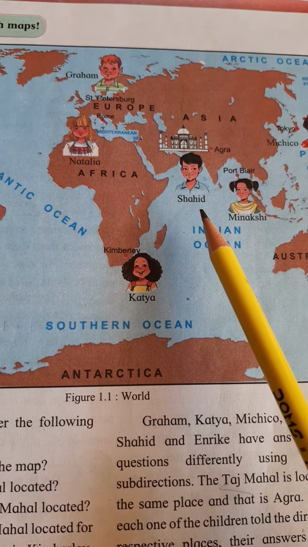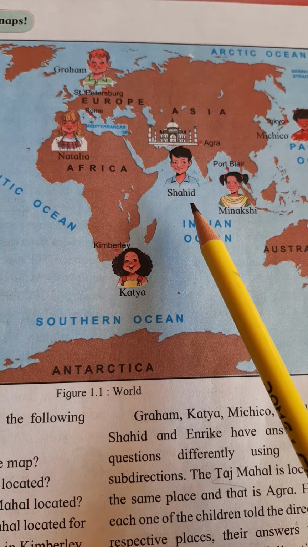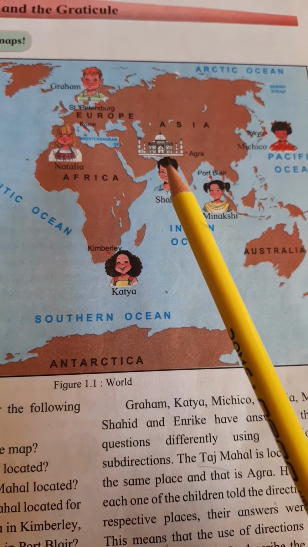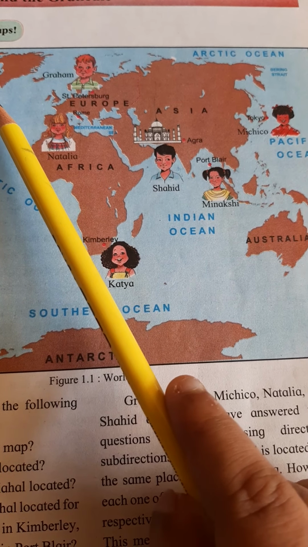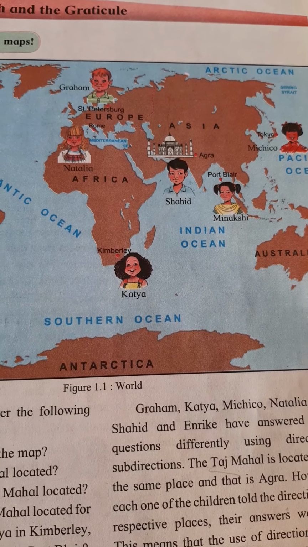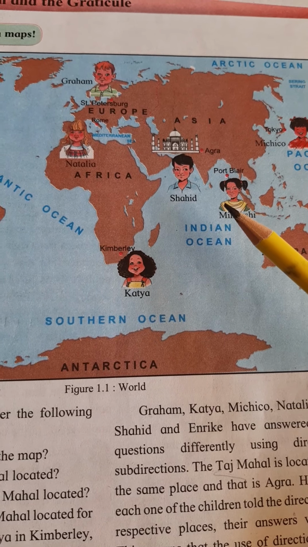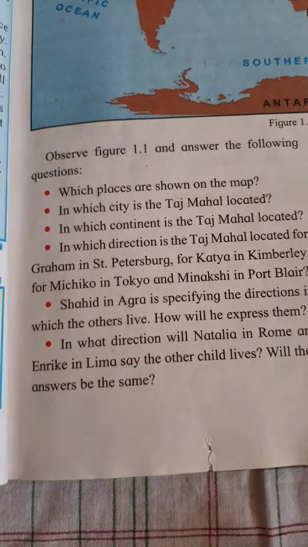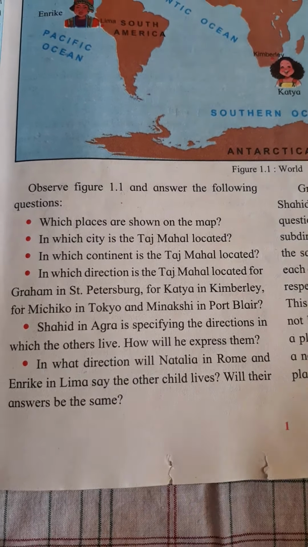So now we are going to write where the other children are for Shahid. For example, if we take Graham, then he has to go first up and then to the left side. Yes. So how can we write Graham's direction for Shahid? That is, Shahid has to travel north west. Okay. So you are going to write the answer in the same way for the remaining children.